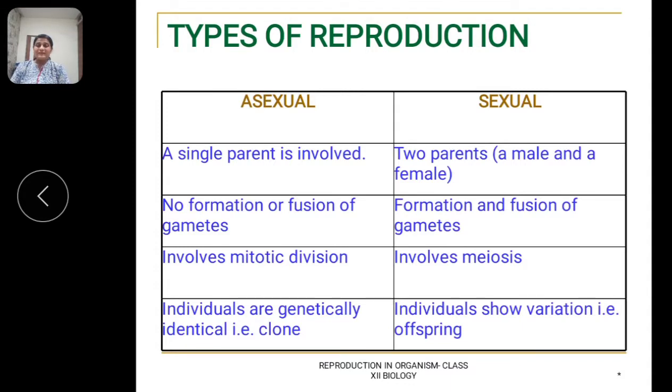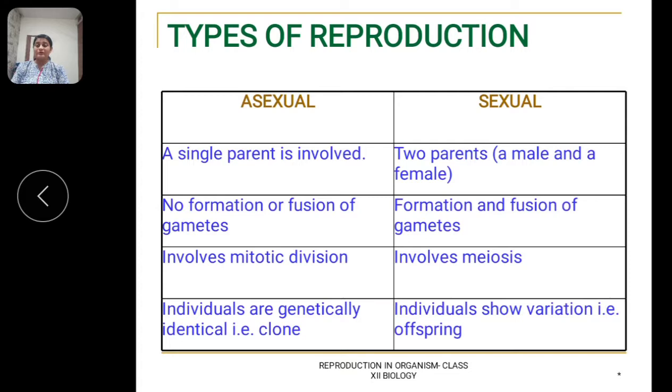Similarly, men is going to give birth to babies, that is human beings only. It is not going to give birth to any other kind of animal, right? So reproduction is the biological process in which an organism gives rise to young ones or offsprings similar to itself or of its own kind.